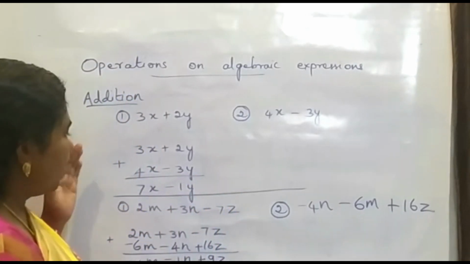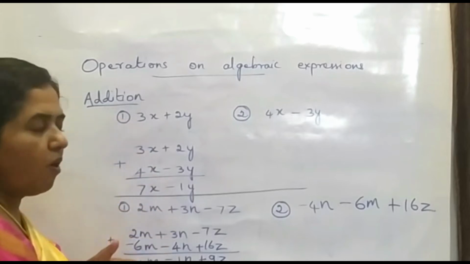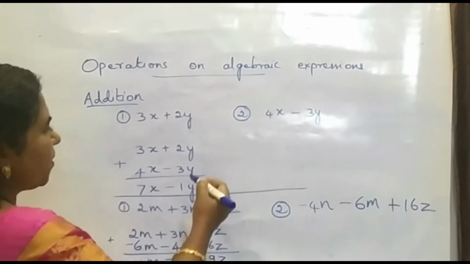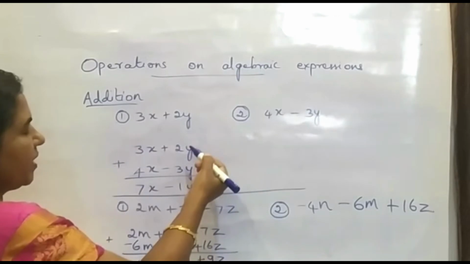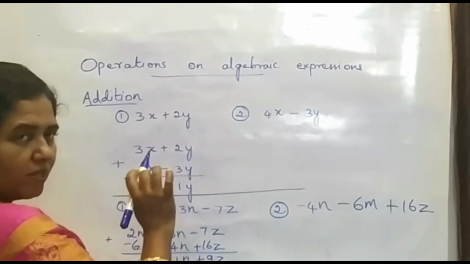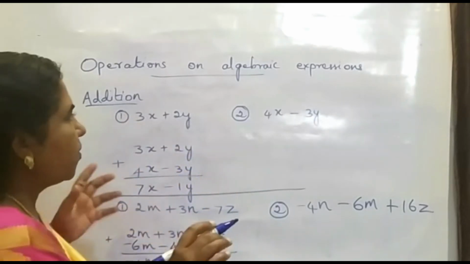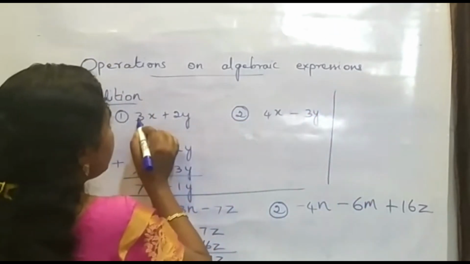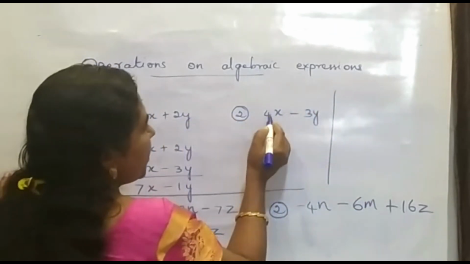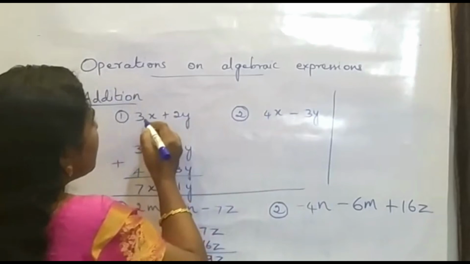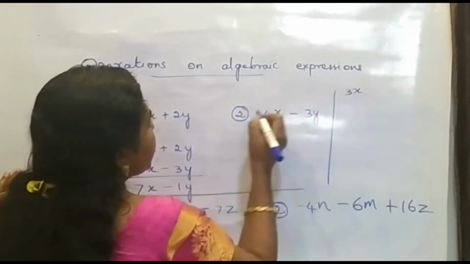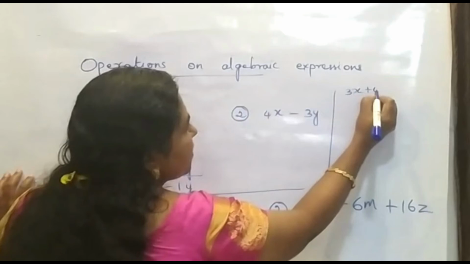Okay, at the beginning stage you can do all these steps, and after some practice there is no necessity to write the first expression and the second below that. There is no necessity to do all these works. You can add directly itself. That is, now in the first case it is 3x, here it is 2y. So first here it is 4x, here minus 3y. First you can group the like terms here itself. It is 3x and here it is 4x. So plus 4x.